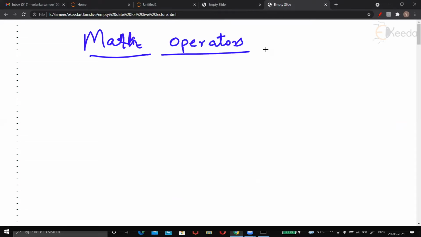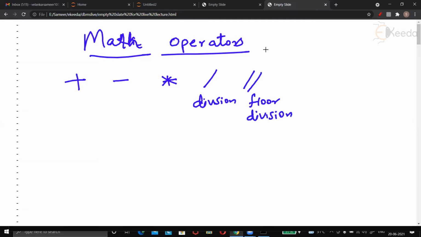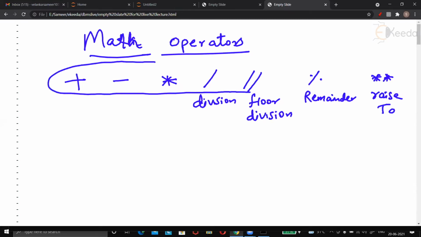Mathematical operators in Python: plus for addition, minus for subtraction, asterisk for multiplication, slash for division, double slash for floor division. Then we have the percent operator, which is remainder. And then we have asterisk, asterisk, two asterisks written in quick succession without any space. This is raised to, or exponentiation. So these math operators are offered by Python.